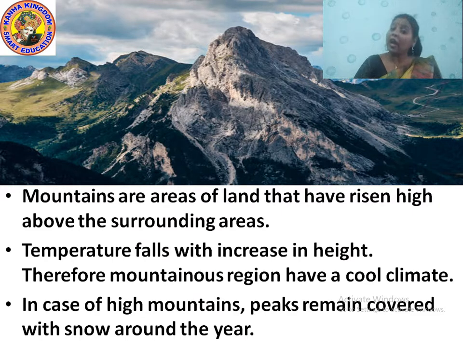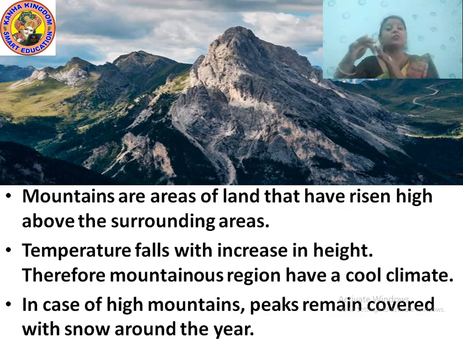In case of high mountains, peaks remain covered with snow around the year. If the mountain is at a huge height, what is happening? The peak of the mountain is usually covered with snow throughout the year.